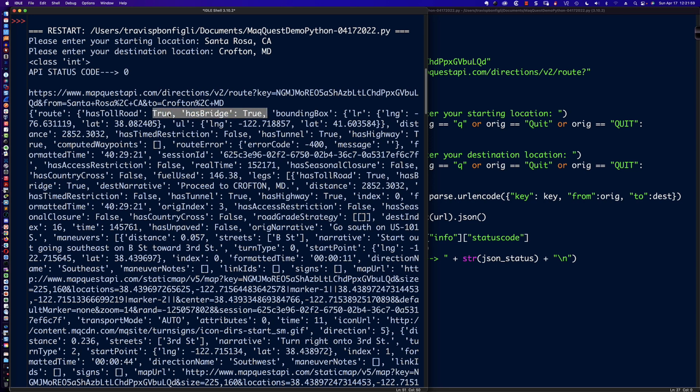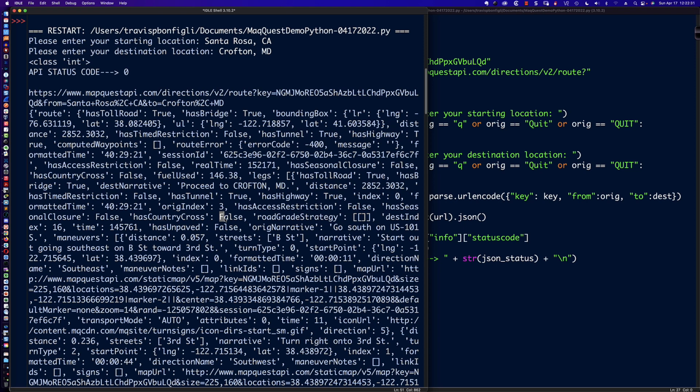Has toll road true? Has bridge true? The T in true has been changed to a capital T, and the F in false has been changed to a capital F. And this, again, is simply an example of casting, or you could think of it as typecasting, right? That JSON method knows that I'm pulling in a bunch of JSON data, and in that data, we may be seeing true and false Boolean JSON data types.